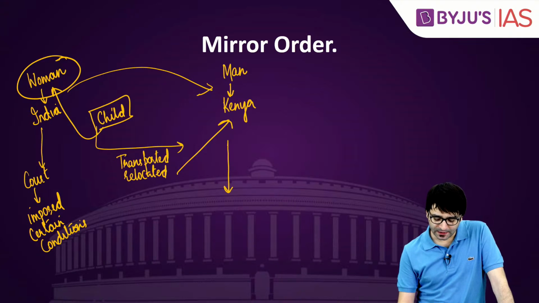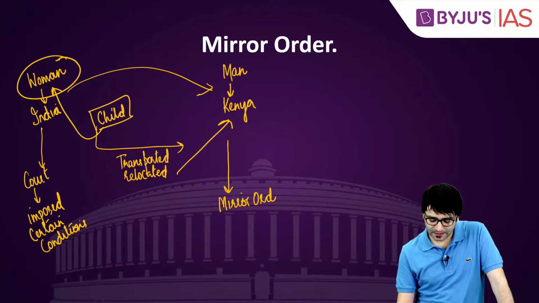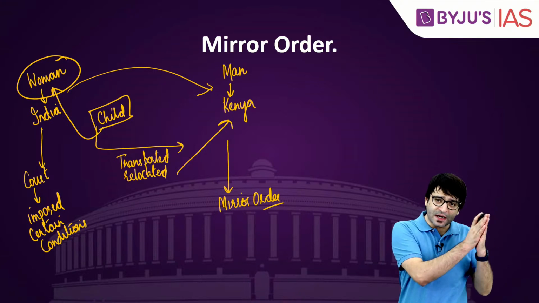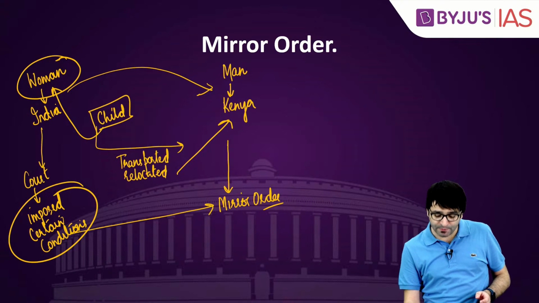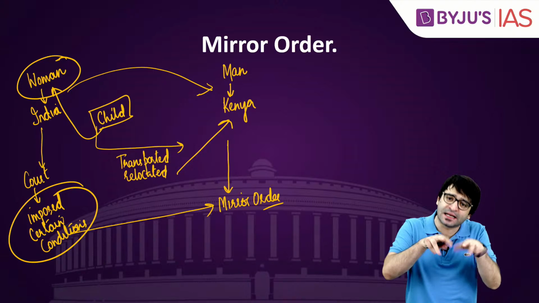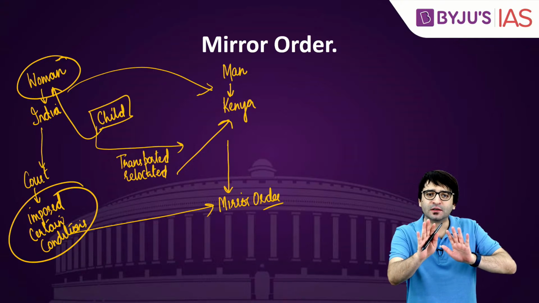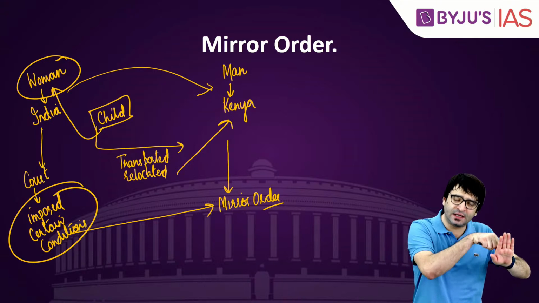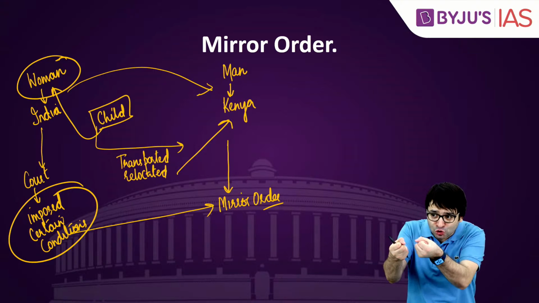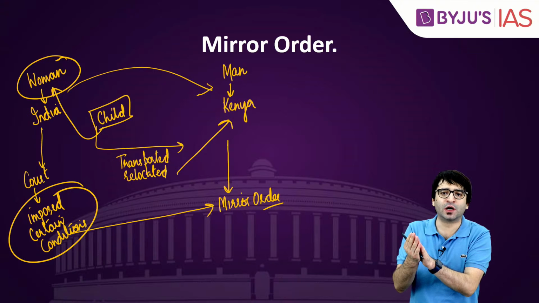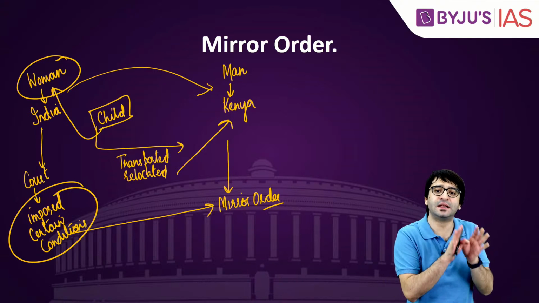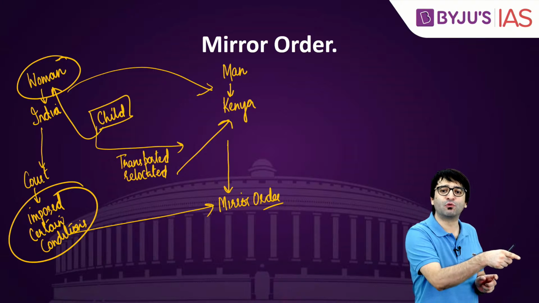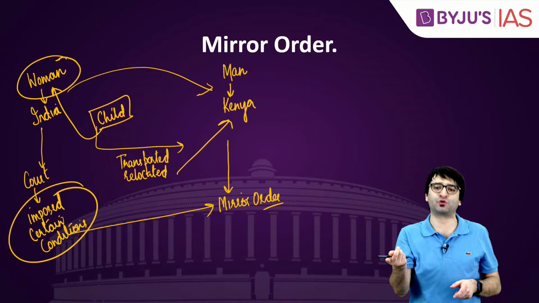The court in Kenya was asked for a mirror order. Mirror order: the same conditions imposed by the Indian court are imposed by the Kenyan court as well. Identical conditions. That means the order issued by an Indian court, the same order is sought from a Kenyan court, so that we are saving the dignity of a child, so that we are maintaining the rights of this child who is now going from one jurisdiction to another jurisdiction.